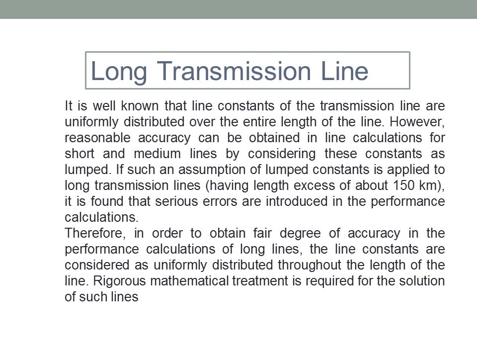In general, up to 150 kilometer the line constants are considered as lumped parameters, but actually they are distributed parameters; for our calculation purpose in short and medium transmission line. But this assumption will not be valid for long transmission line. If such an assumption of lumped constant is applied to long transmission line, it is found that serious errors are introduced in the performance calculation.